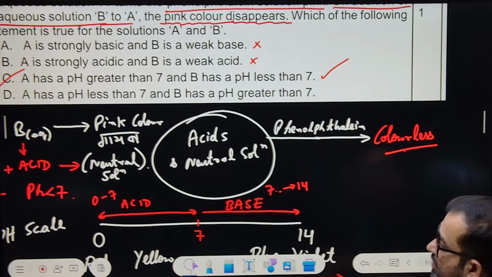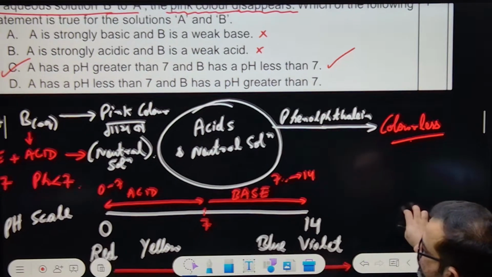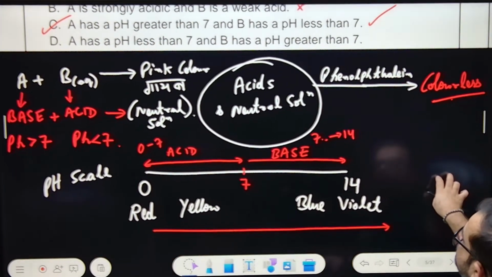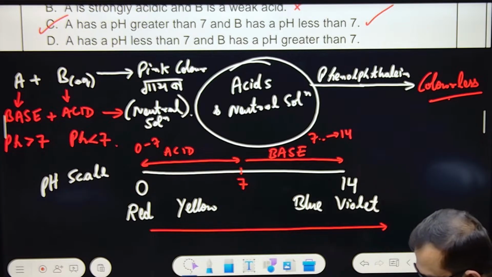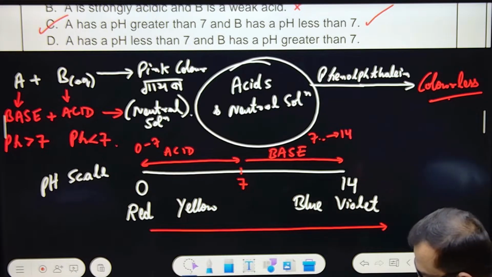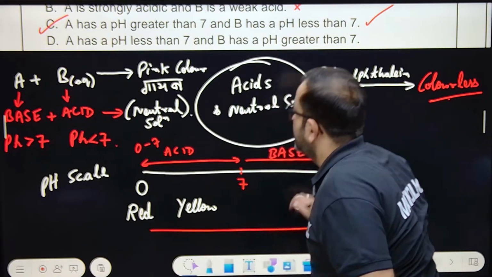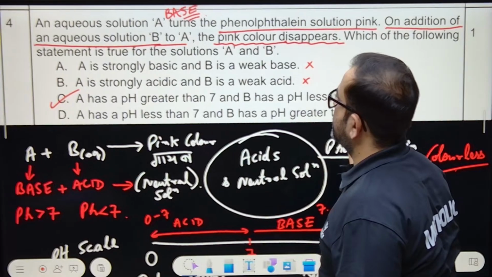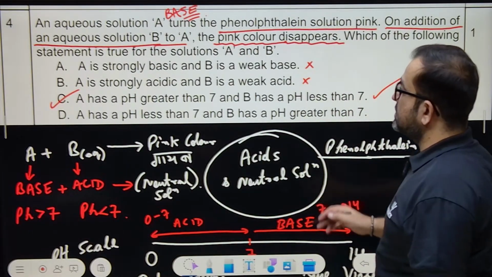Can we move forward? Done. Okay, this is question number 4 done. So option C is correct, right?